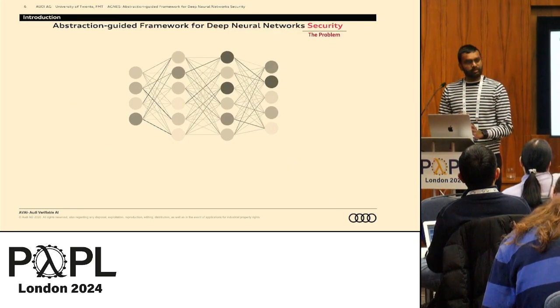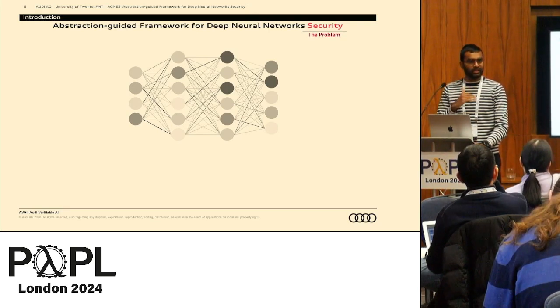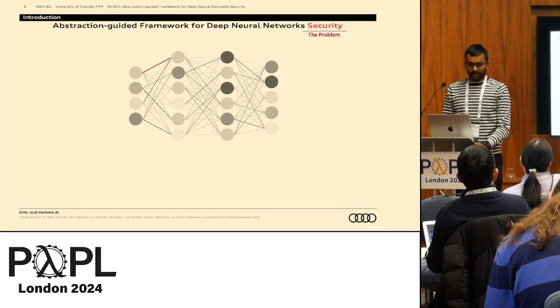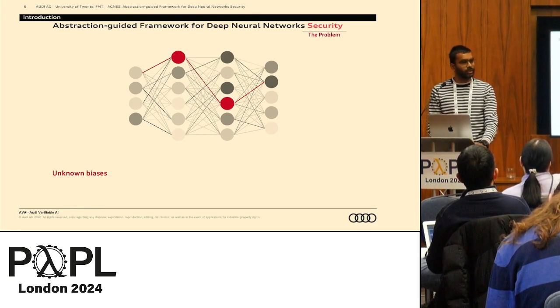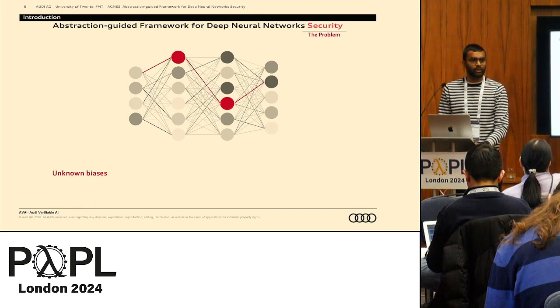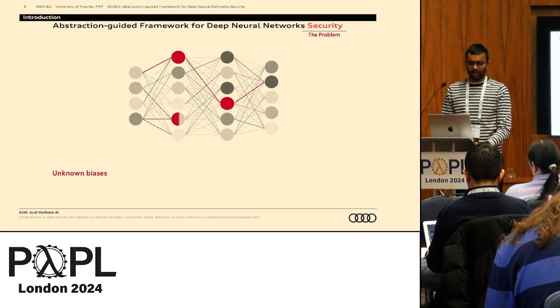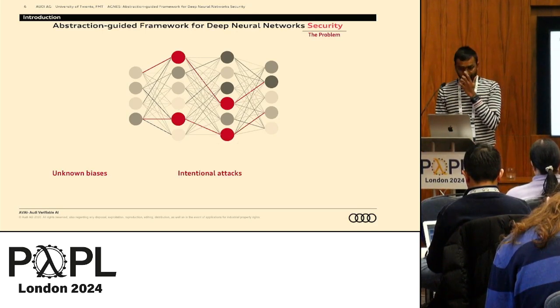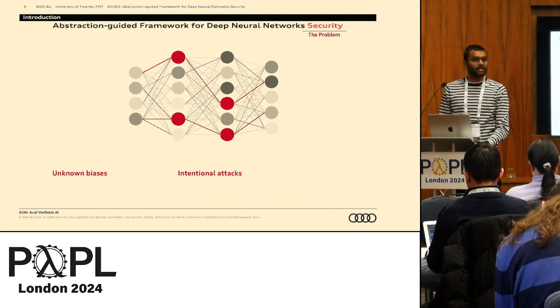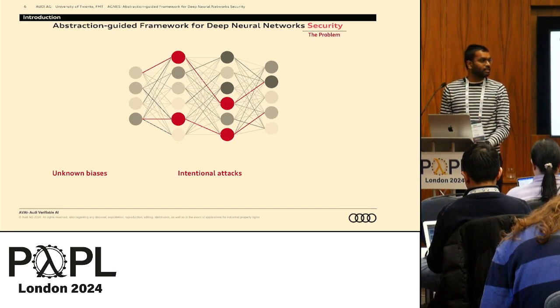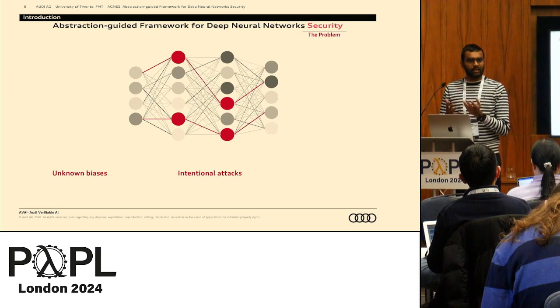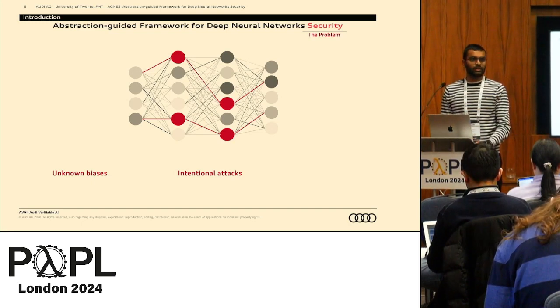There are many reasons, but I'm focusing on security risks that can happen. These can be unknown biases in the network which cannot be seen because we train on a large data set which we don't know what it contains. And there can also be intentional attacks. For example, the data can be somehow manipulated, and there is no way to tell because you do not have a direct understanding from input to output of the network. So we have a network which is a black box in the middle.